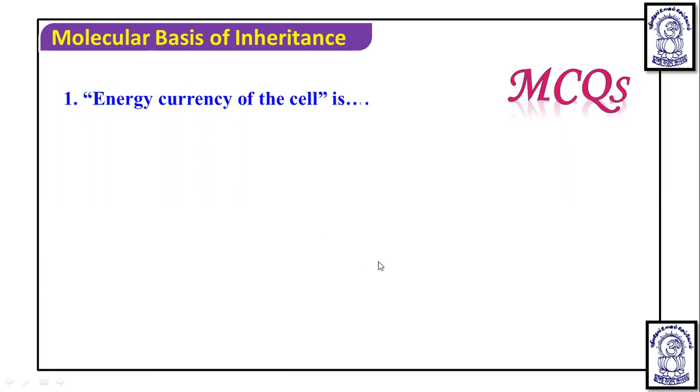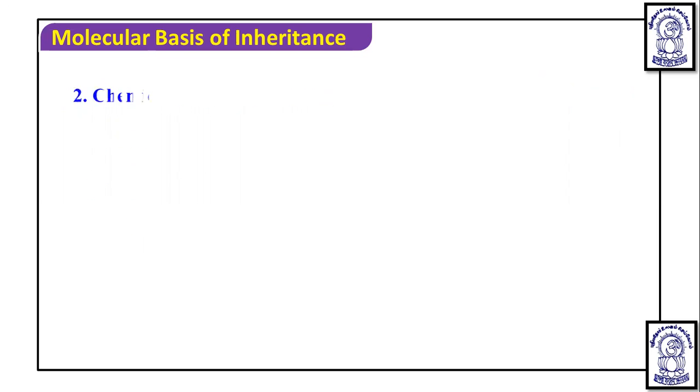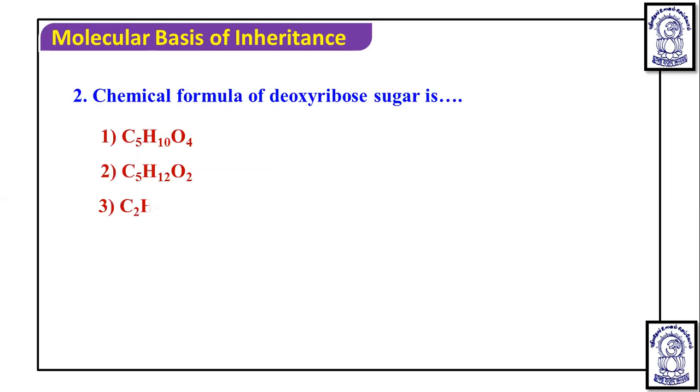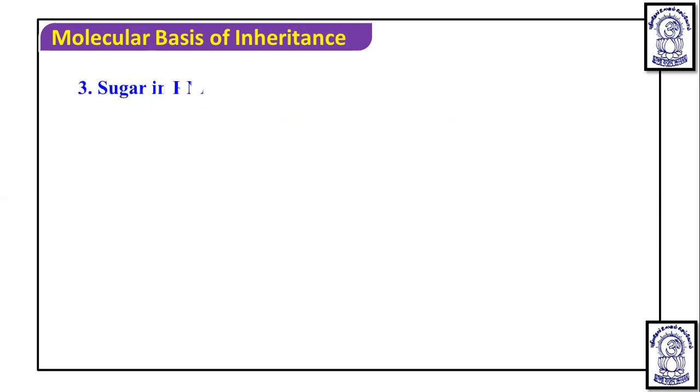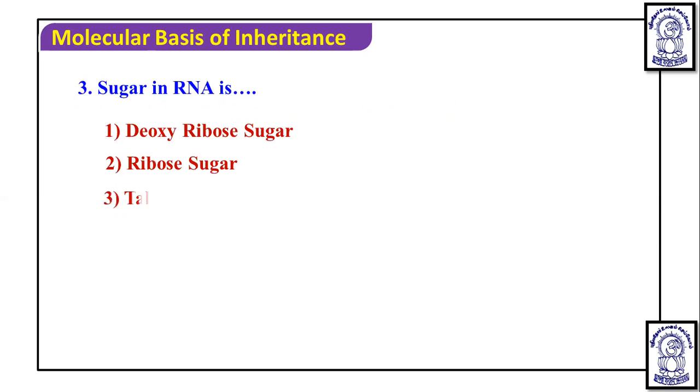Now some MCQs. The energy currency of the cell, that we know very well, is adenosine triphosphate, which is a nucleotide. The chemical formula of deoxyribose sugar: one oxygen is less, so it is going to be C5H10O4. The sugar in RNA is obviously ribose sugar.